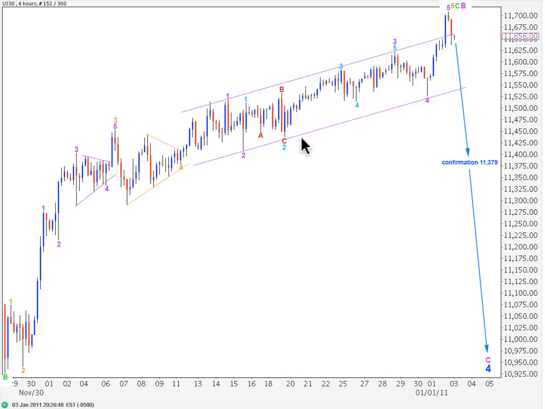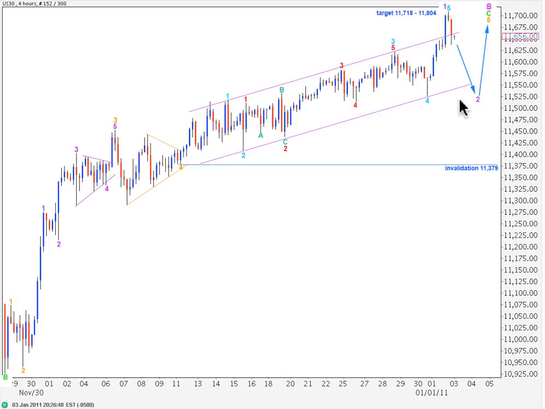And it's really nicely contained in this little trend channel drawn using Elliott's technique. Almost perfectly shows us where 1, 2, 3 and 4 is just falling very slightly short of this parallel channel, with an overshoot for the fifth wave, which is really common to see. This wave count will be confirmed with price movement below 11,379, because at that stage it couldn't be a second wave correction within this fifth wave, and it must be the end of the fifth wave. And our first indication of a possible trend change, at least at minute degree, will come with price movement below the lower edge of this parallel trend channel.